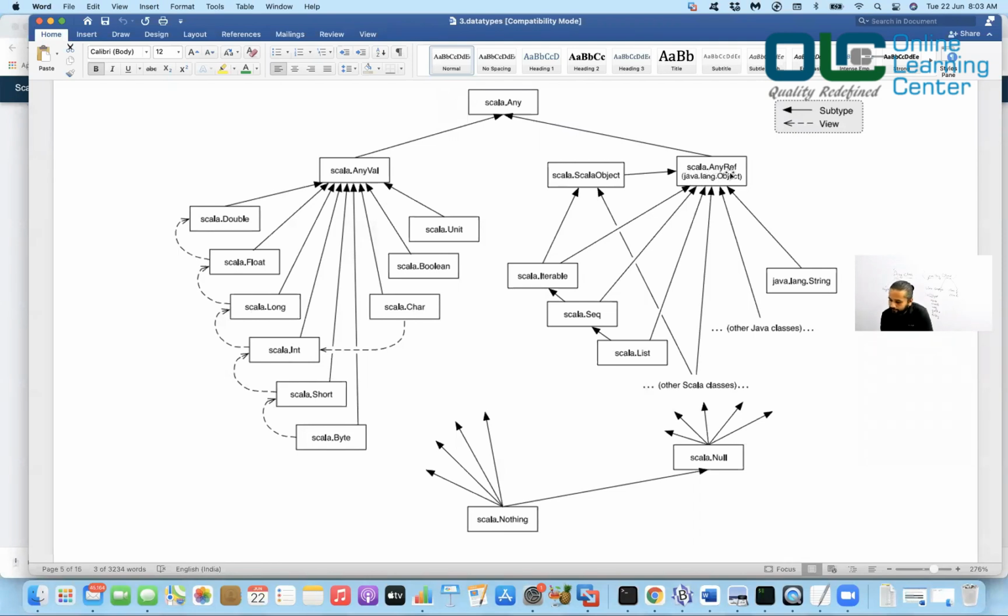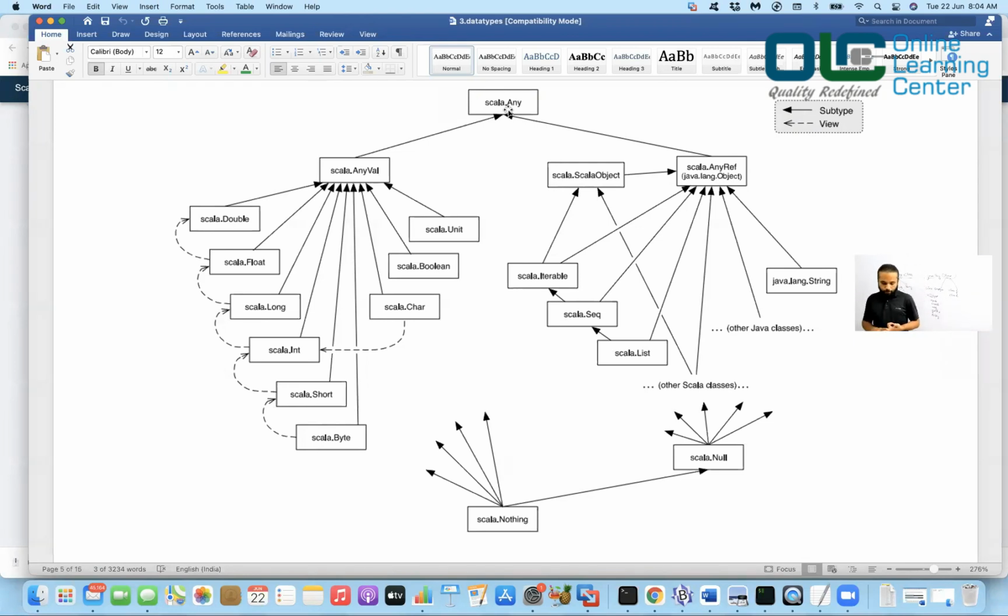Now Scala AnyRef, and if you see in the bracket, it is written java.lang.Object. What does it mean? It means, in Java, java.lang.Object is the main class, right? Now that main class is basically equivalent to AnyRef, but the only difference is all the methods of java.lang.Object are actually moved into Any. Remember, try to understand this.